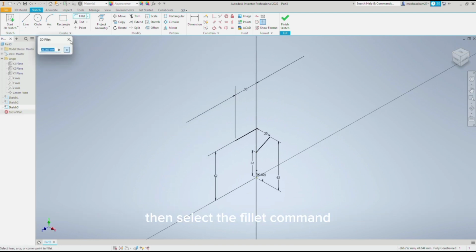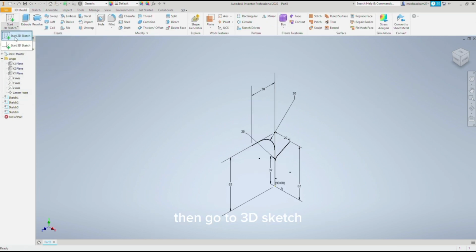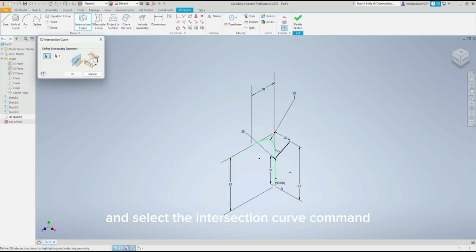Then select the fillet command and make a fillet of 20 mm. Then give the finish sketch. Then go to 3D sketch and select the intersection curve command and follow the method shown on the display.